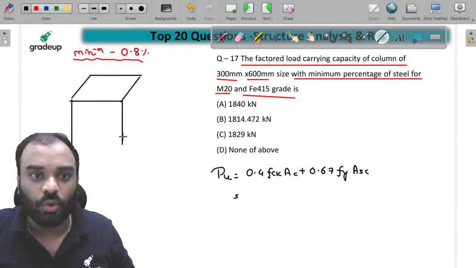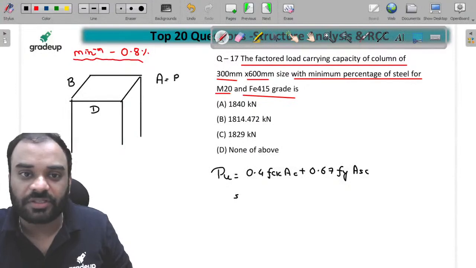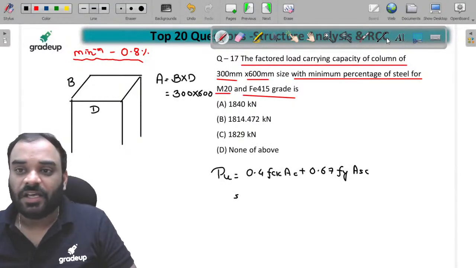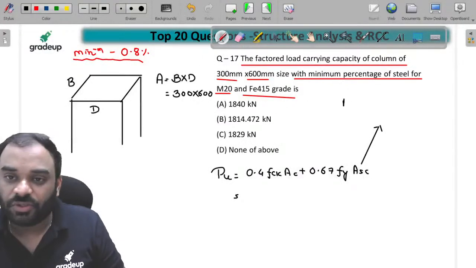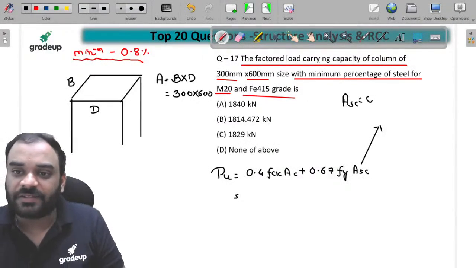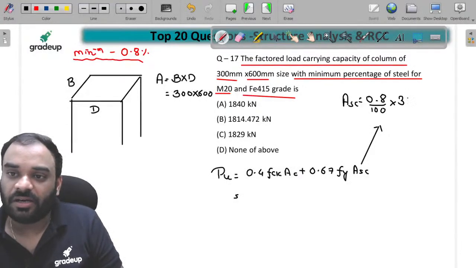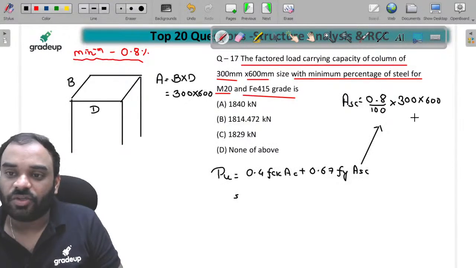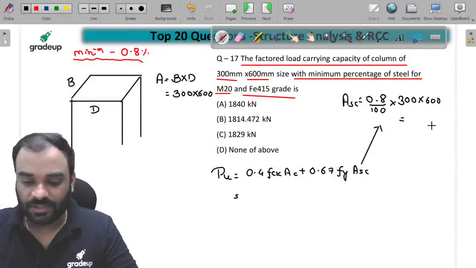Let us suppose the overall cross section of this particular column is B cross D, right? So can I write the area is equal to how much? It is B cross D, which is equal to 300 cross 600. Now we know that our area of steel is 0.8% of this particular area. So Asc can be written as 0.8% of 300 cross 600. You can calculate this particular area of steel, there is nothing in it.